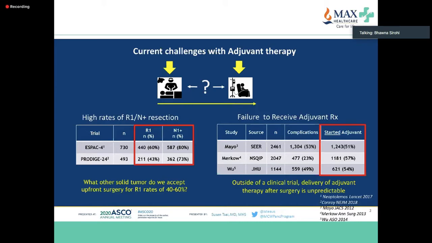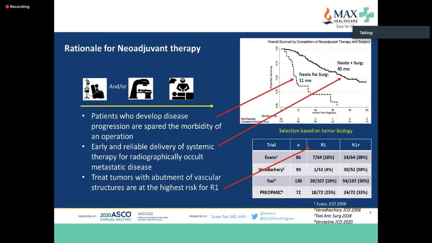I know in breast cancer, in rectal cancer, or even cholangiocarcinoma, we do not accept R1 resection. So I think we have to start thinking like that in pancreas to try and decrease the R1 resection rates. Again, the rationale, as you can see here, shows it very well.